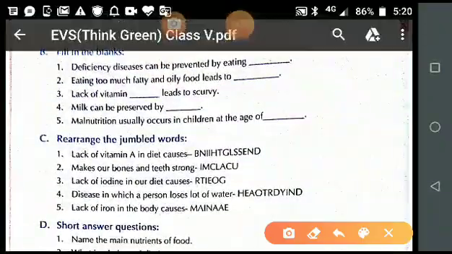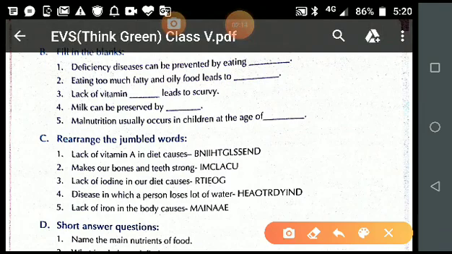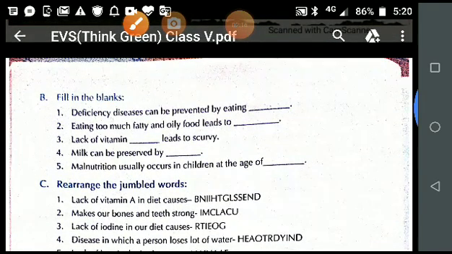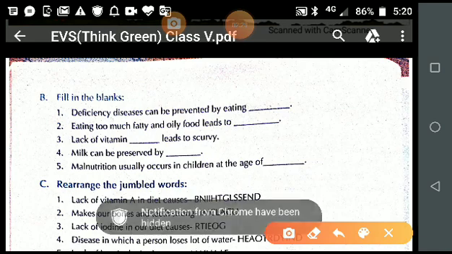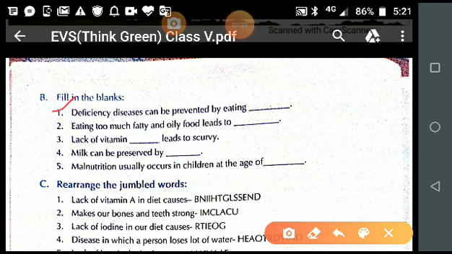Let's do the recapitulation of the fill in the blanks. Deficiency diseases can be prevented by eating what? Balanced diet. Eating too much fatty and oily food leads to obesity. Second, lack of vitamin C led to scurvy.